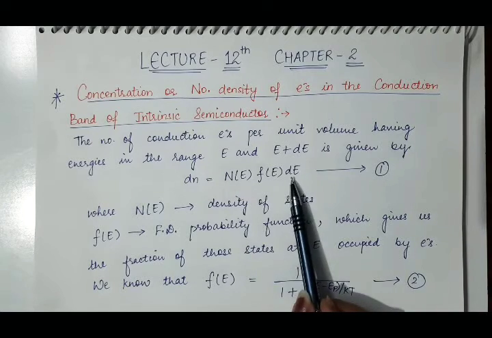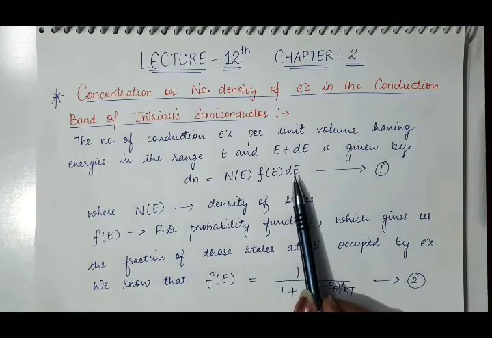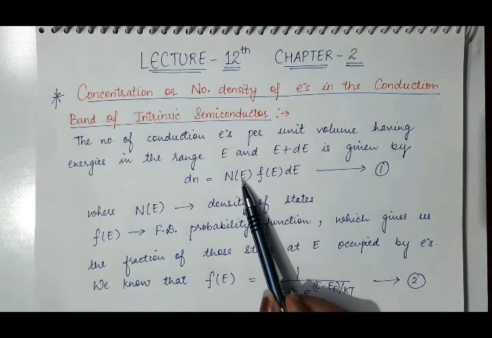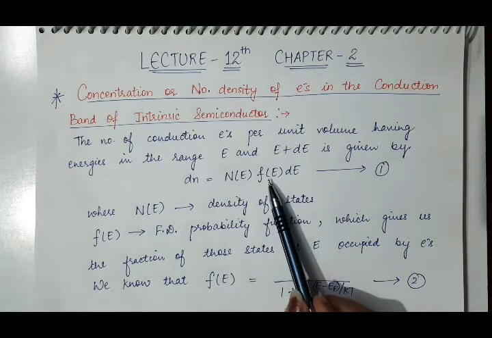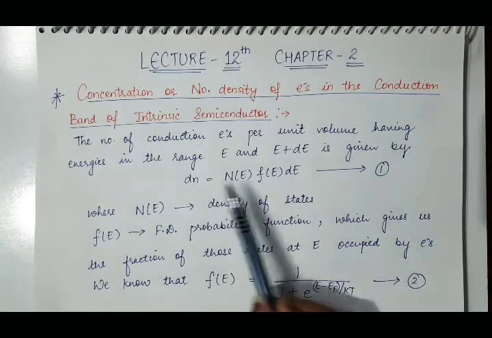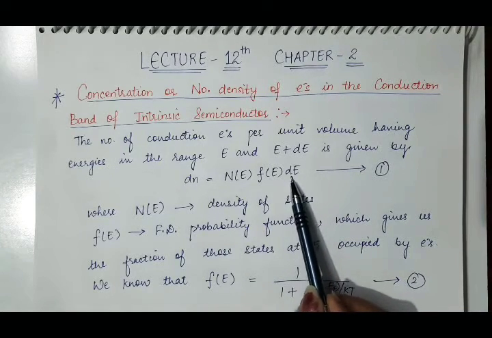When this density of states is multiplied by the probability of a state to be occupied by an electron, it gives us the number of electrons per unit volume present in that energy interval.